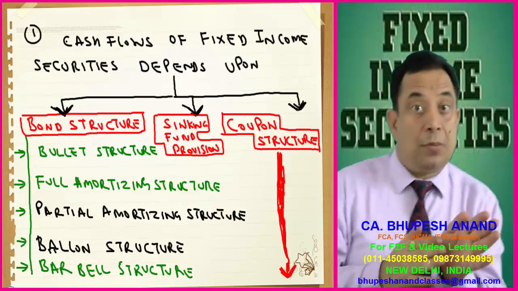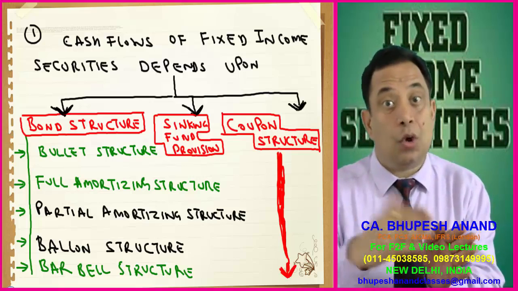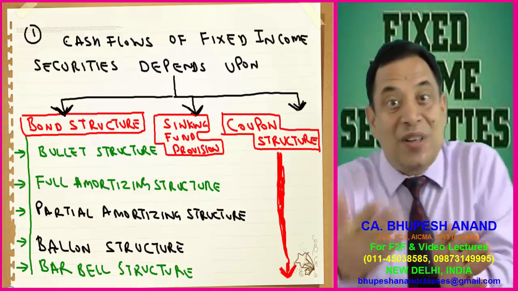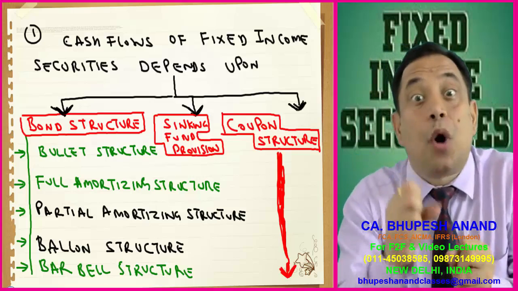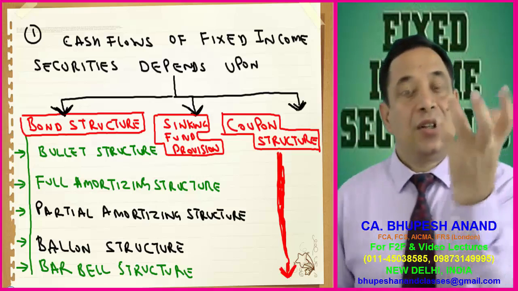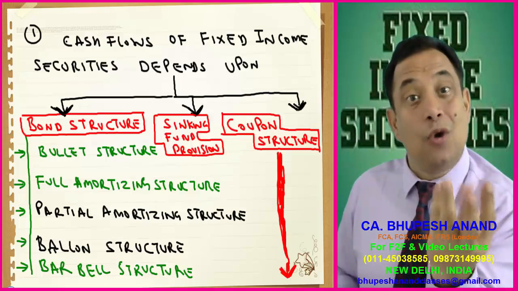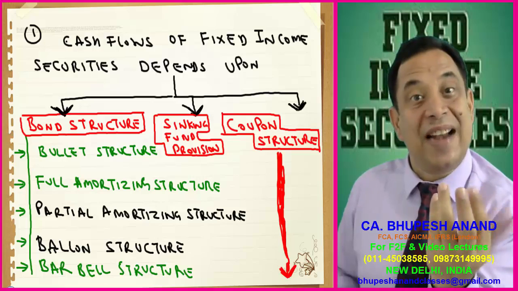Now we are talking from the point of view of the borrower. ACC Cement has borrowed funds, Apollo Tyre has borrowed funds, McDonald's has borrowed funds: the company who has borrowed the funds, or who has issued the bonds to the holders. Now this company's cash flow, that is cash outflow, consists of principal and interest.